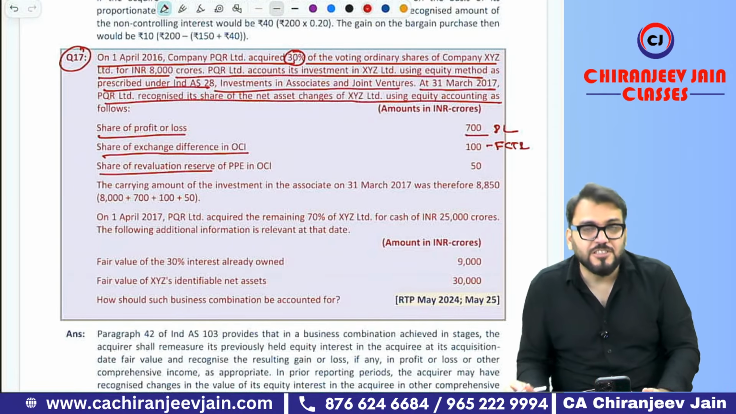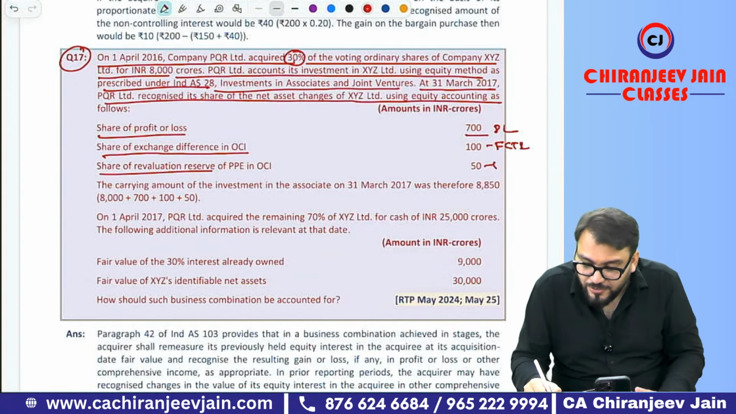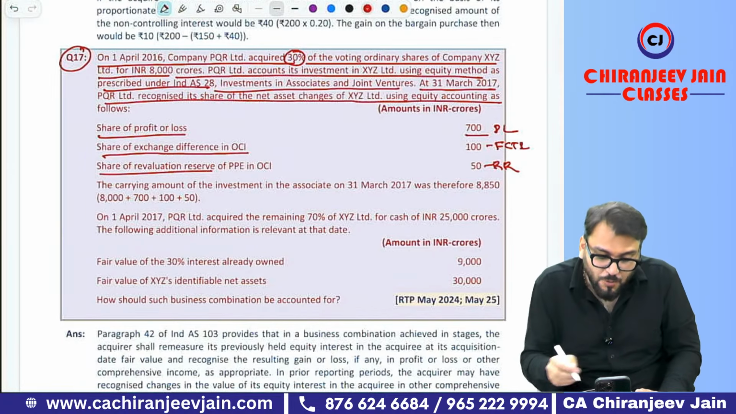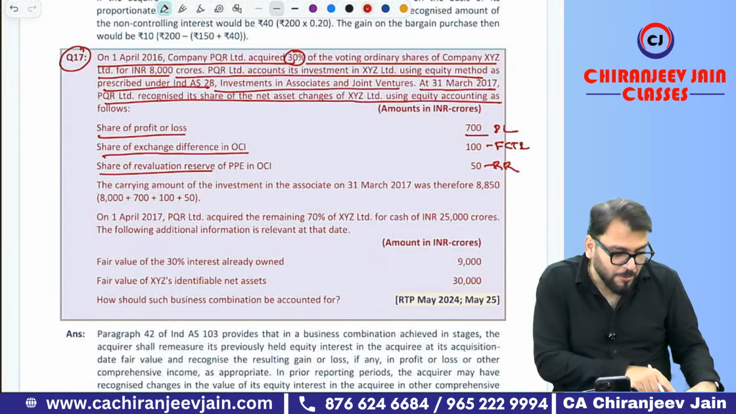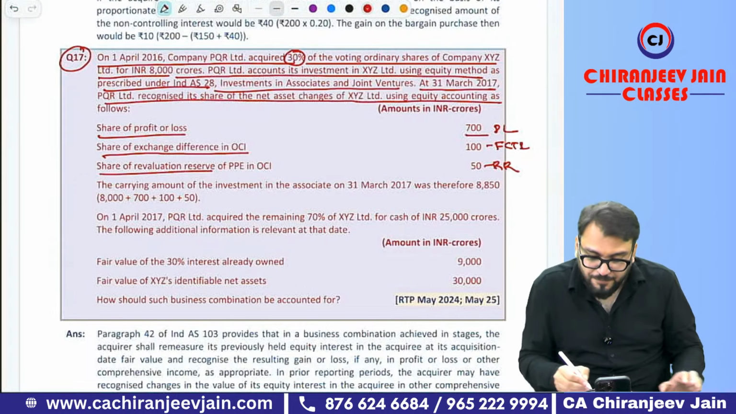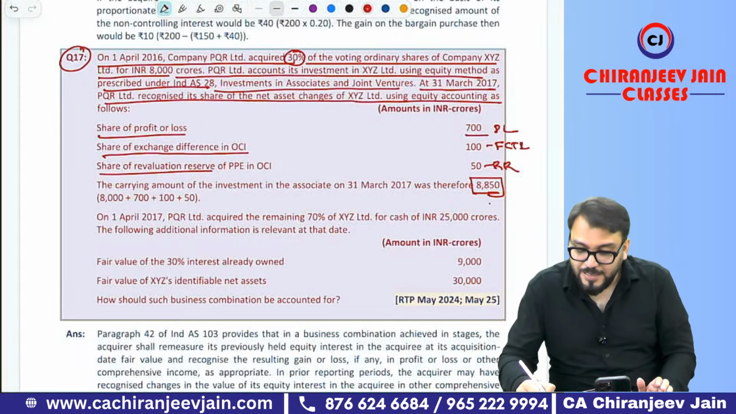Then share of revaluation reserve. They will say investment account debit to OCI, and this will be accumulated in revaluation reserve. Understood? But can you say now what is the carrying amount of investment? Carrying amount of investment will be 8,000 plus 700 plus 100 plus 50. It becomes 8,850, and that is given in the second next para.